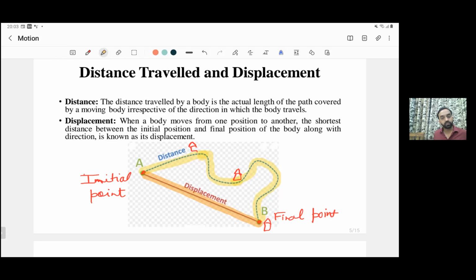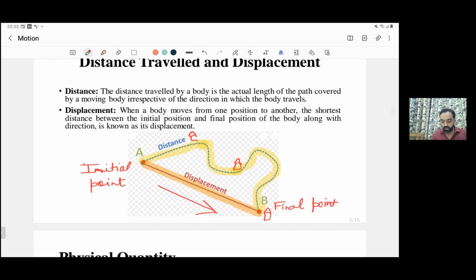That is your displacement. Another thing we will see here is that distance does not have any direction. We will only say that from the starting to the end, how much distance you have covered, whatever actual path you have followed. But for a displacement, we have to see the direction also. And the direction of the displacement is always from the initial point towards the final point. So here, the direction of the displacement would be from the initial point to the final point. So this is how we can get the direction as well as the value of a displacement.